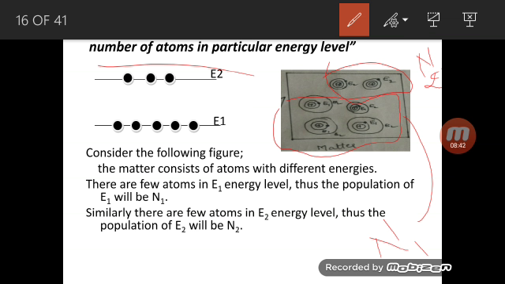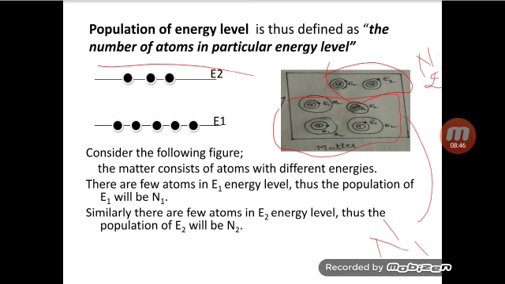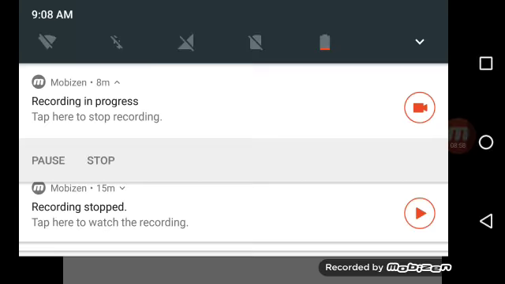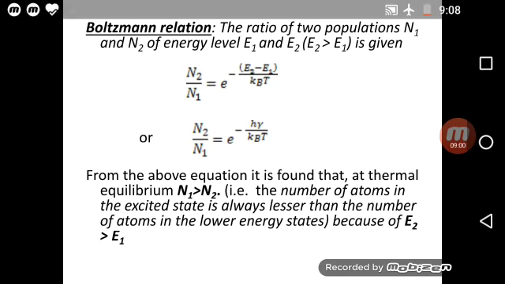Okay, so let us go for the next point. This is very important here. It is known as Boltzmann's relation. Boltzmann relation gives you the relation between two populations, or it gives you the ratio of two populations.